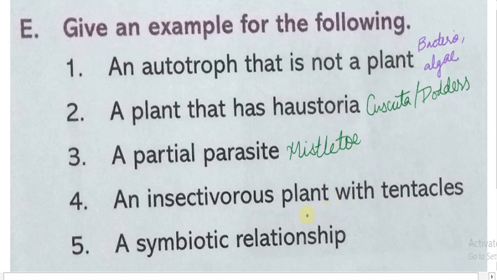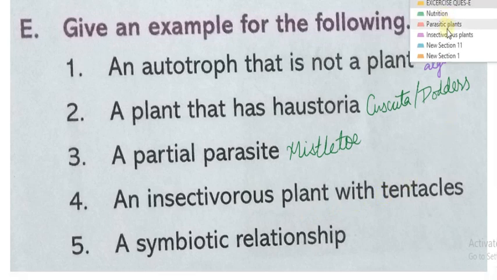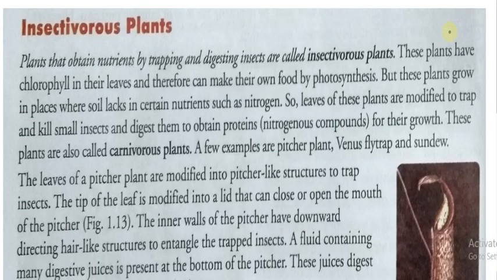Now come to the fourth question, what is it? An insectivorous plant with tentacles. Let me show you about insectivorous plants. What are insectivorous plants? Plants that obtain their nutrients by trapping and digesting insects are called insectivorous. They can trap insects and digest them to gain nutrients. These plants are also called what? Carnivorous.